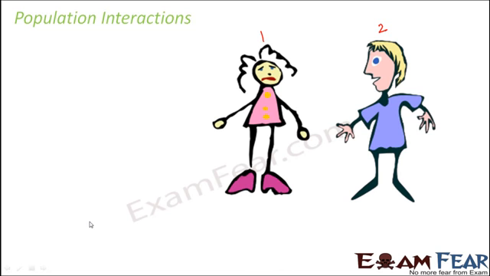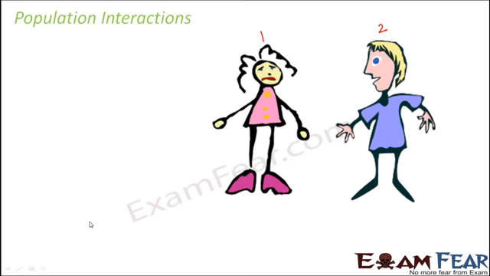One option could be that 1 can harm 2 or 2 can harm 1. The third option could be that both of them harm each other, 1 harms 2 and 2 harms 1. The fourth option could be that both remain indifferent, so they neither benefit nor harm each other. So there are various ways in which these two individuals can interact.